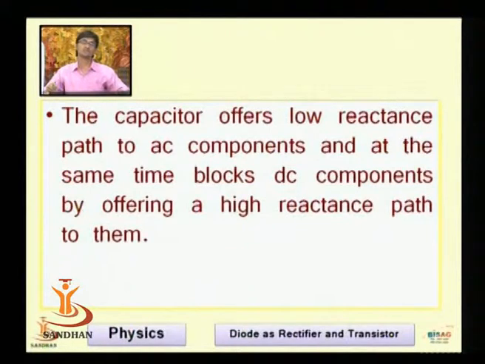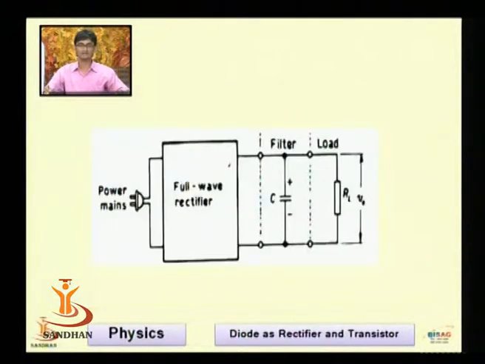Let me clear this up. The capacitive reactance is given by the formula XC equal to 1 upon 2 pi FC. If there is a frequency component, it gives very high resistance, and if there is no frequency component, that is DC, it gives very low resistance. The capacitor offers a low reactance path to the AC component, meaning what? Let me look at the figure. Here is a full wave rectifier. If there is an AC component present in the given output, those AC components will try to move through that capacitor, because for AC components the capacitor acts as a low resistance device.